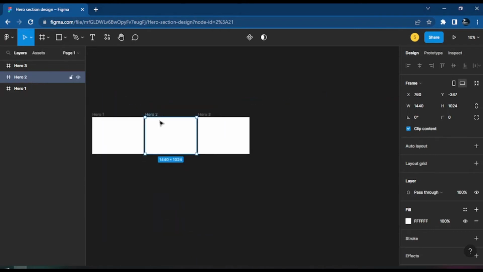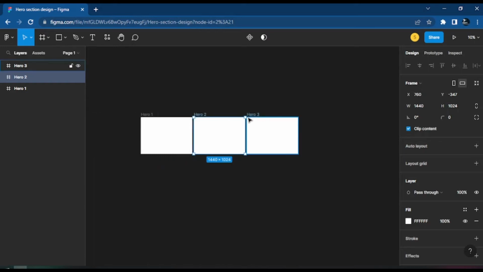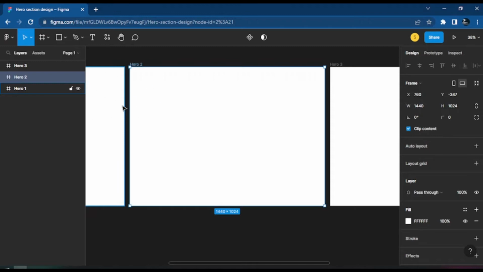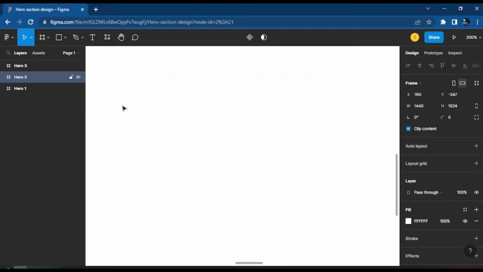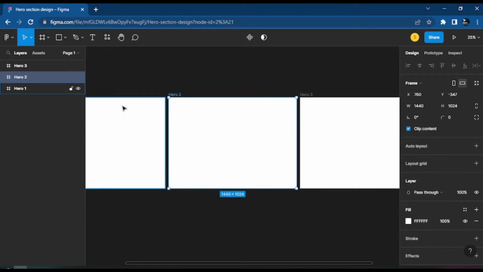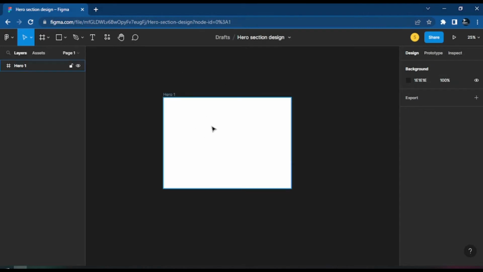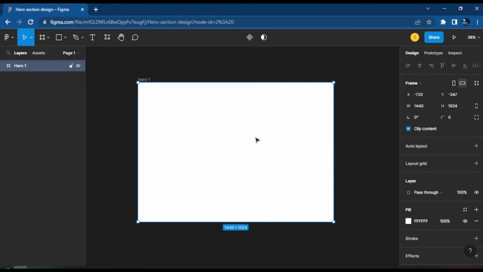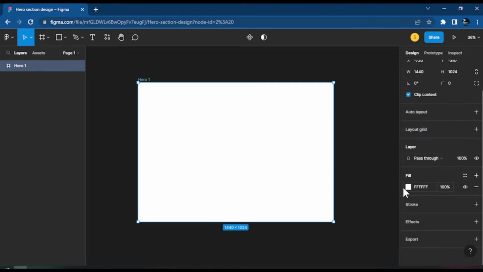If you hold control and roll your mouse down, you will see that you zoom out. If you roll it up, you zoom in. Also on your keyboard, if you just press control and plus to zoom in or minus, you can zoom out. Okay, so plus and minus is how you zoom in and out in Figma. Now inside this hero one, we want to give it some kind of color, right? If I want to create color, some people just create the color inside here, but the way I like to do it is to put my own color.